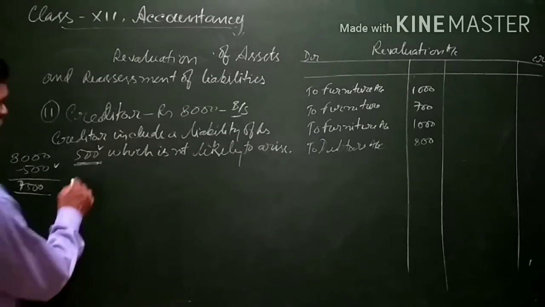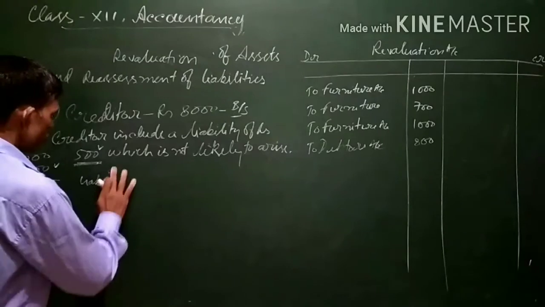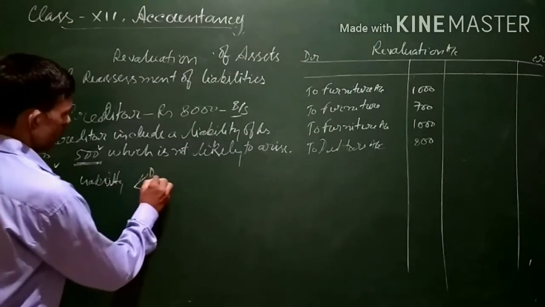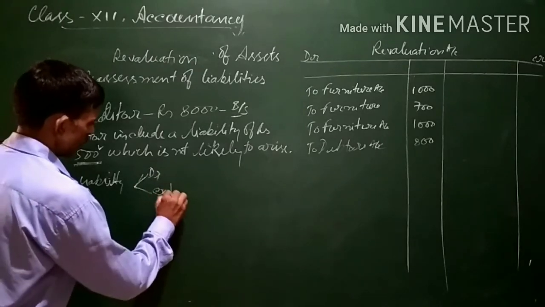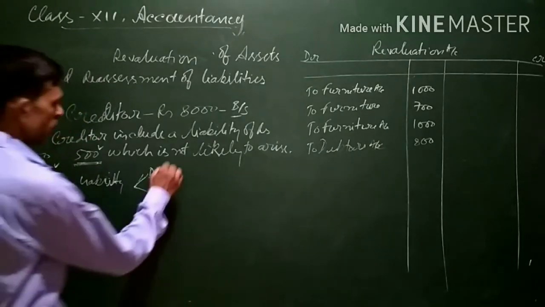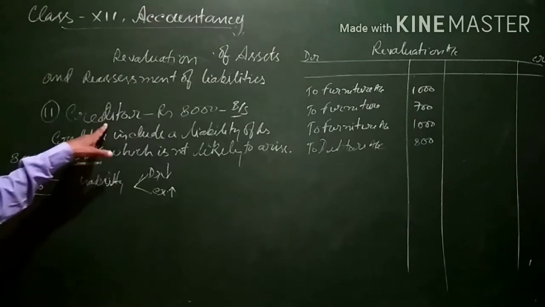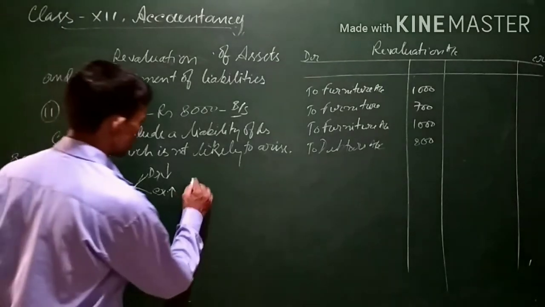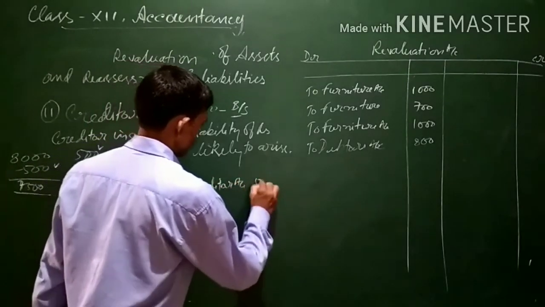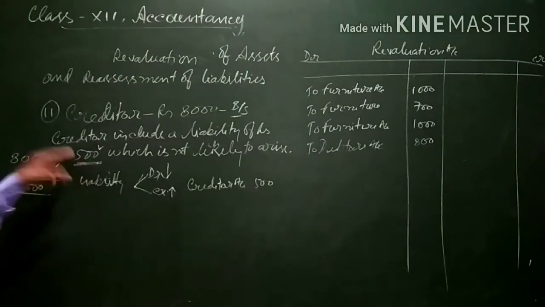And the rule for liabilities is what? As you know, for an increase in liability it is credited, for a decrease it is debited. Since here the liability is decreasing, creditors will be debited with rupees 500. And this decrease in liability is income for us because we do not have to pay 500 rupees.